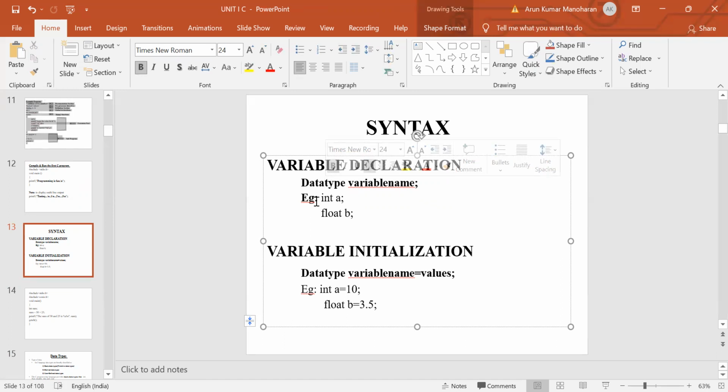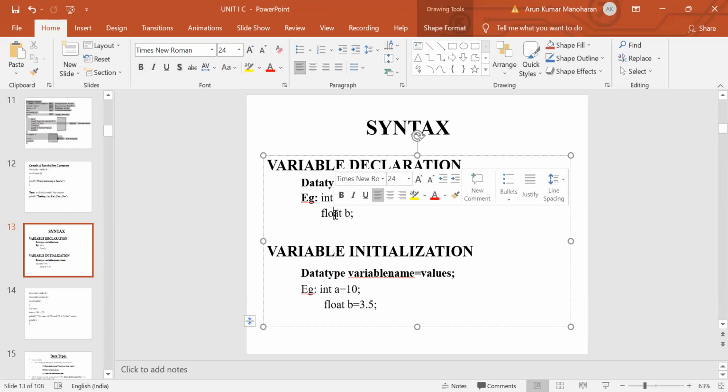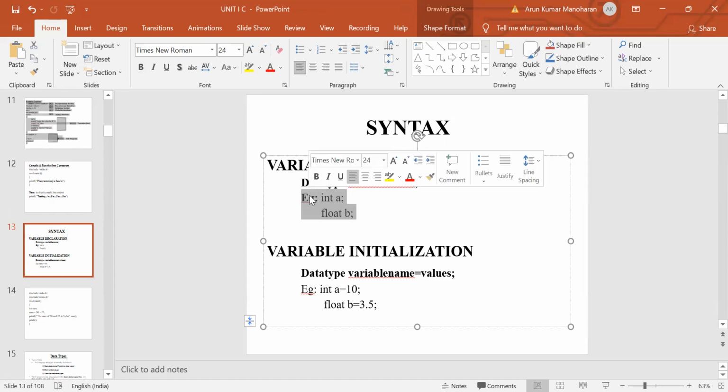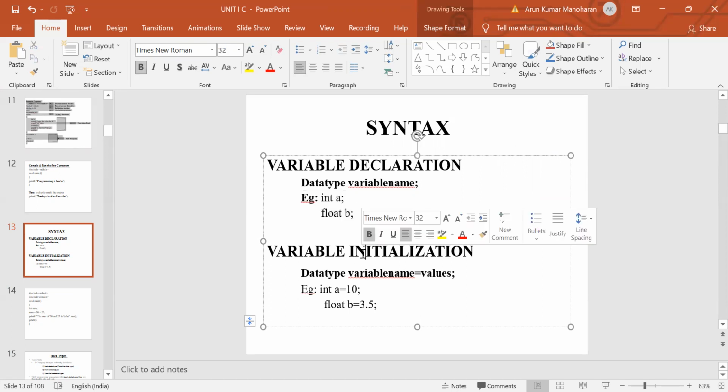So here are some examples for variable declaration. Okay. So int is a data type followed by the variable name a. Here int indicates the integer data type, and then followed by float. Okay. So here float indicates the floating point type. So this is the syntax for variable declaration, and these are some examples for variable declaration. Okay, and the next one is variable initialization.